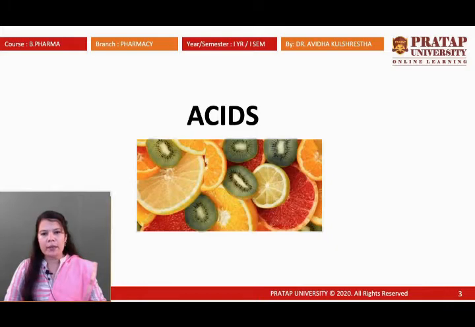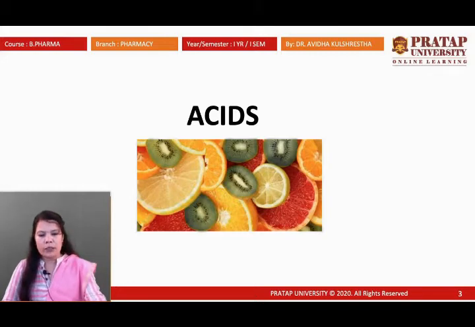Acids are compounds which can donate, and on the basis of specific concepts, acids are defined differently. In general, when we define acids, we can say that acids are compounds or chemical species which can donate protons in aqueous solution. Those which give protons are called acids.